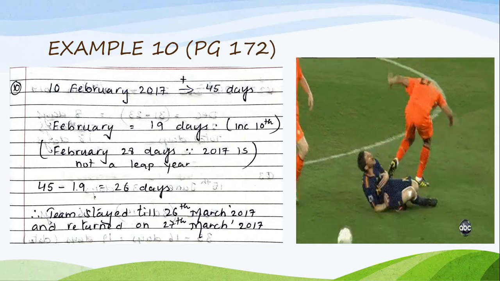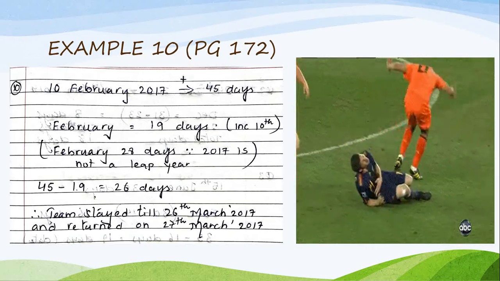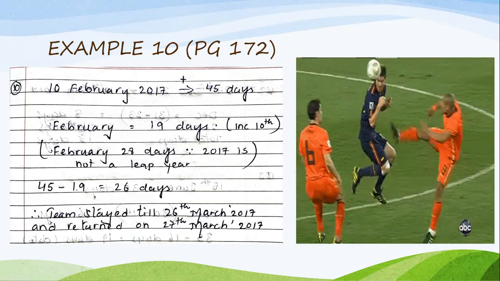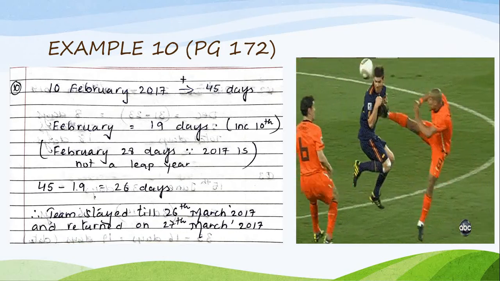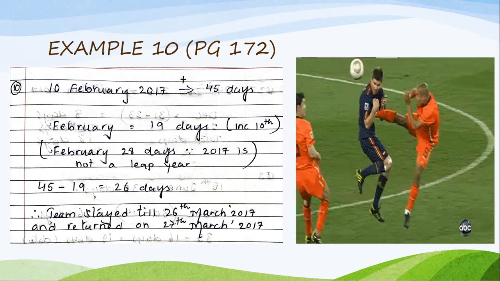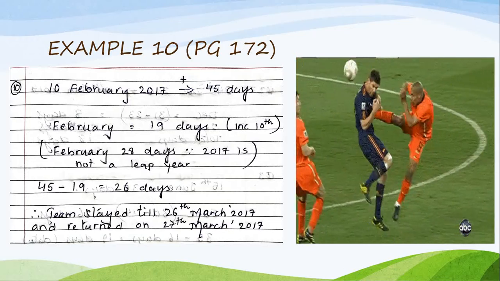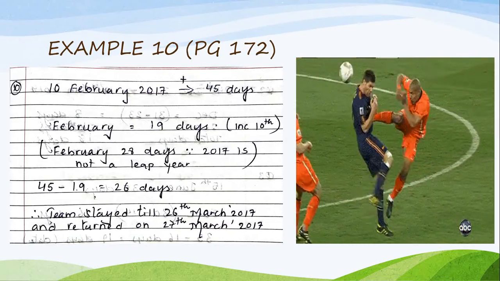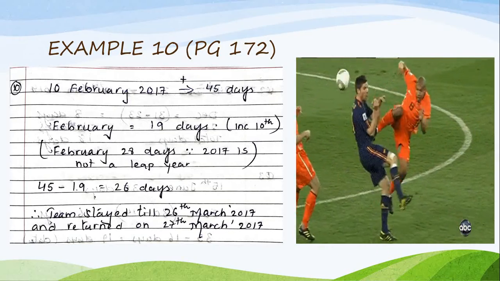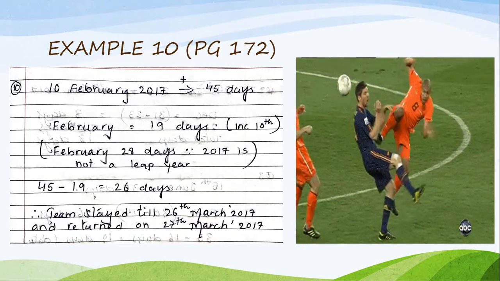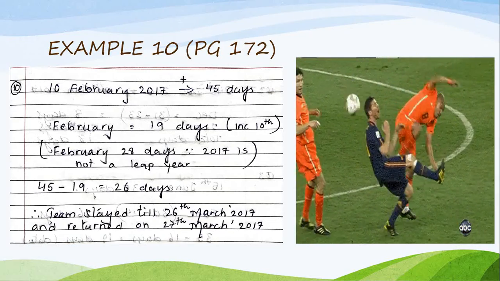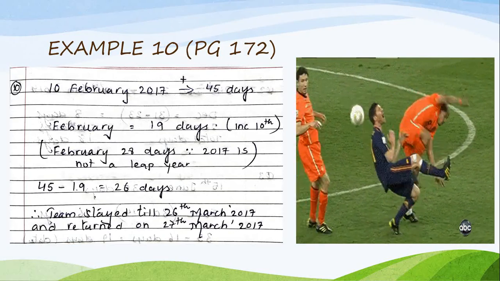So from 10th, because the team already reached on 10th, if you count till 28, you will have 19 days. And from the total 45 days, I am going to minus 19, because 19 days of February are gone. Now how many will be the remaining days? 26 days will be remaining. So till 26th they were in England, and then they returned on 27th March.